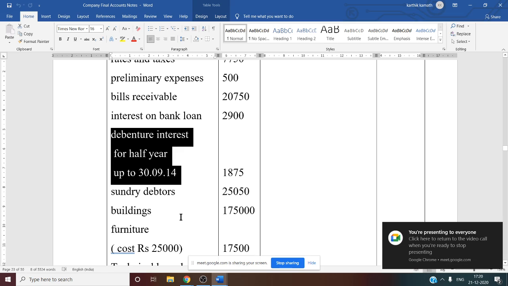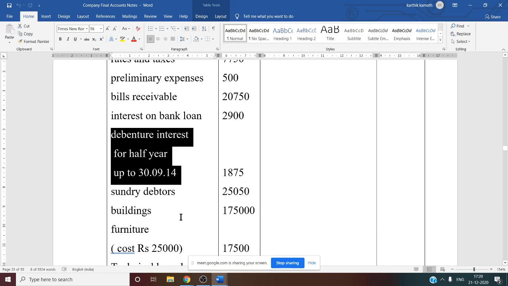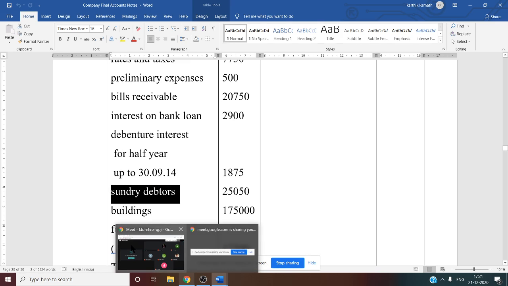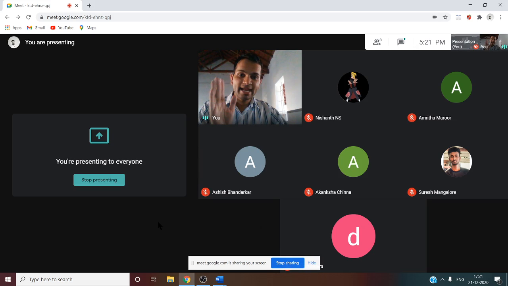Then if there is any debenture interest written off, in that case you have to show it under working note number 29, that is depreciation and amortization expenses. Then sundry debtor. Sundry debtor, where does this information come? Sundry debtor is trade receivable.